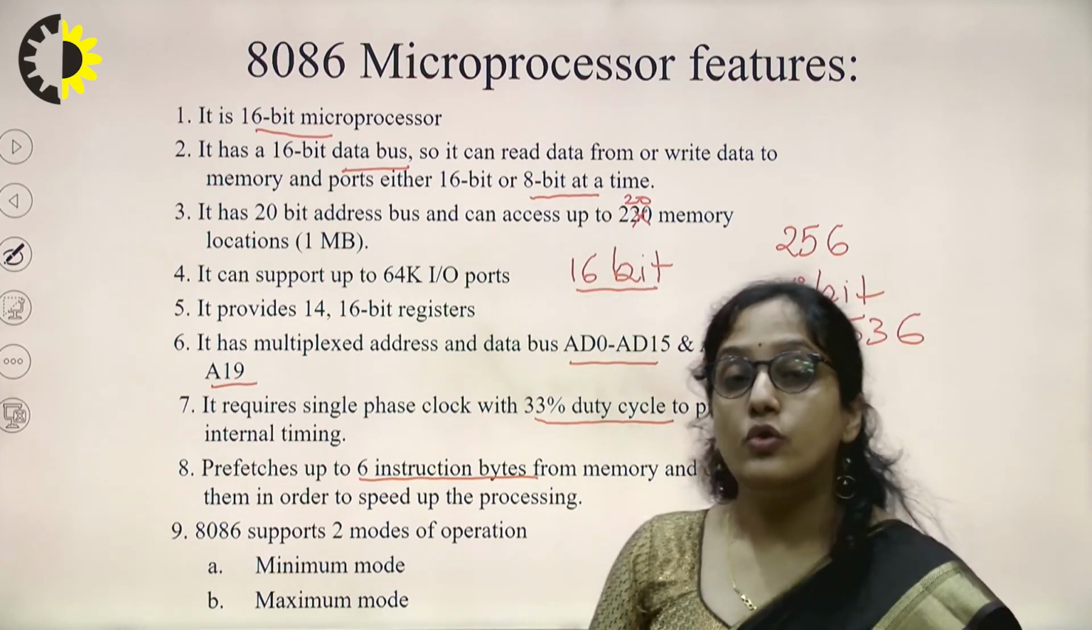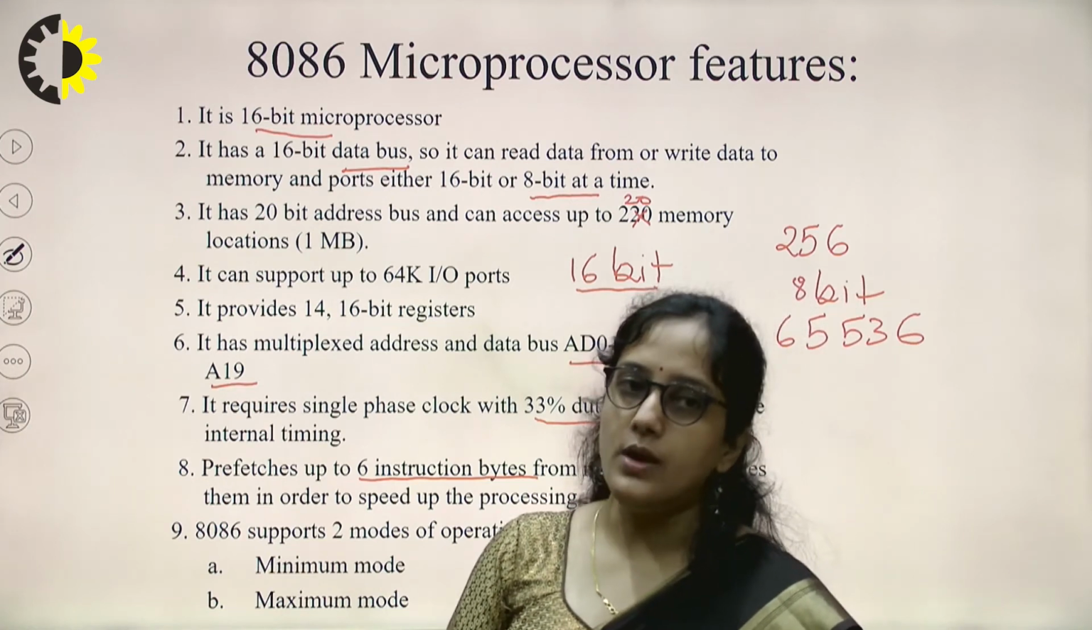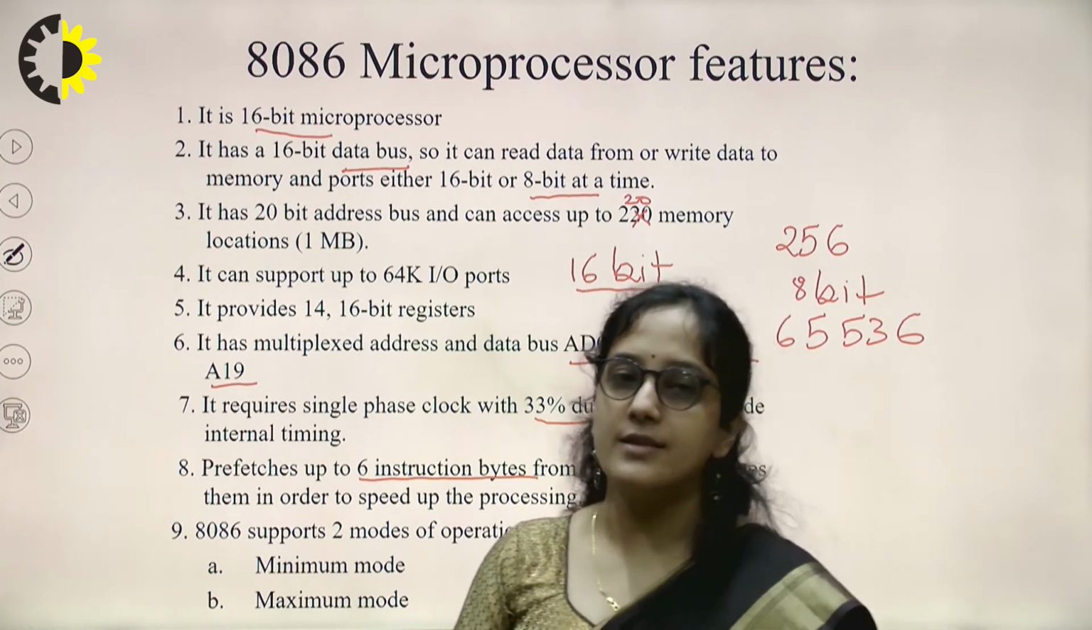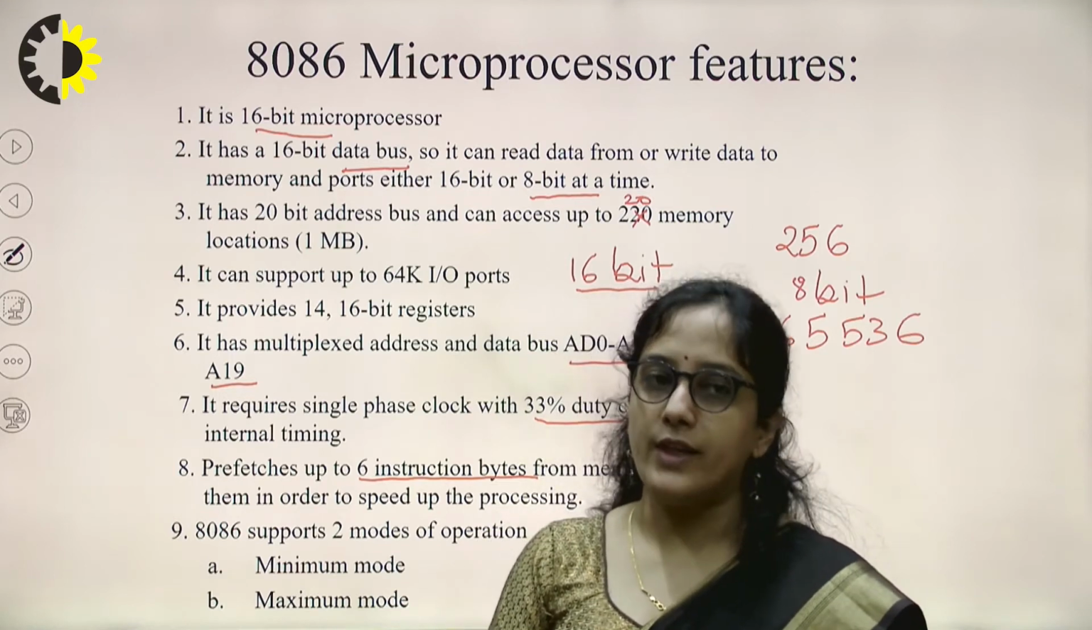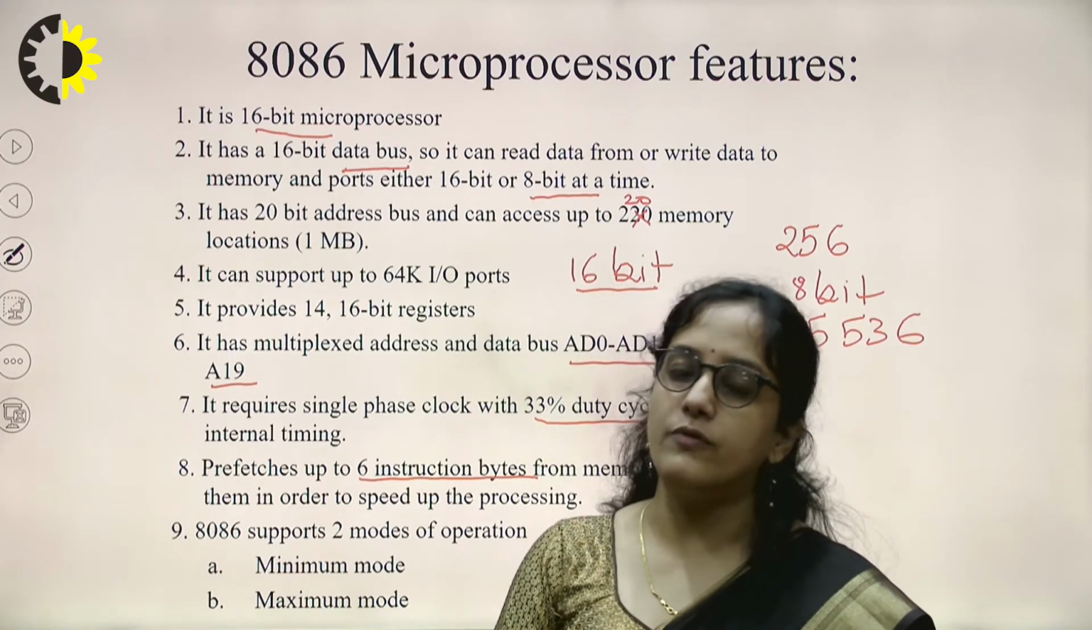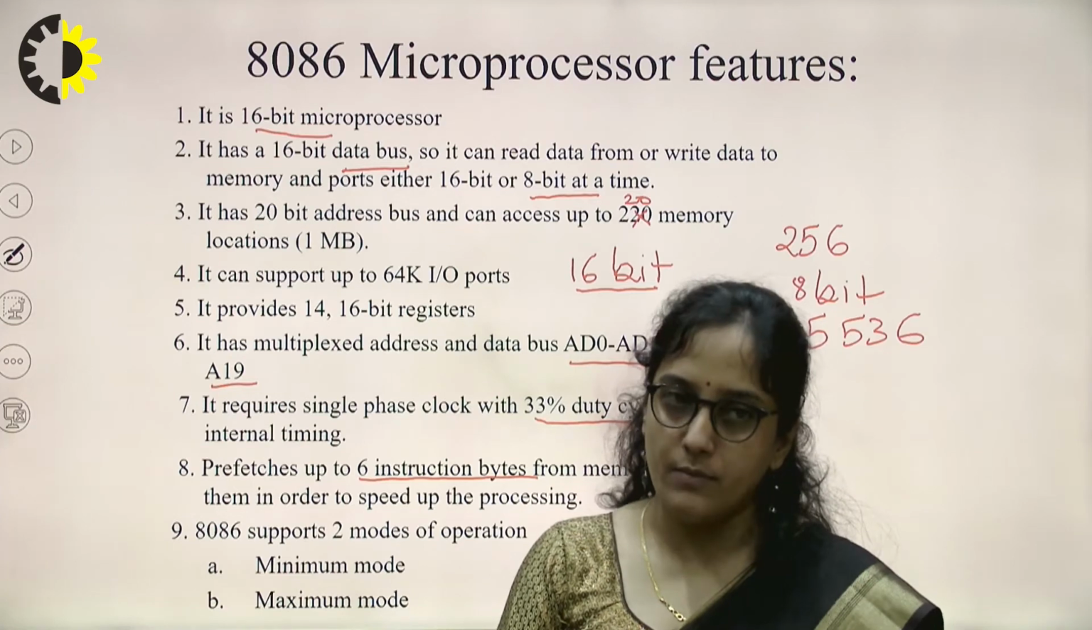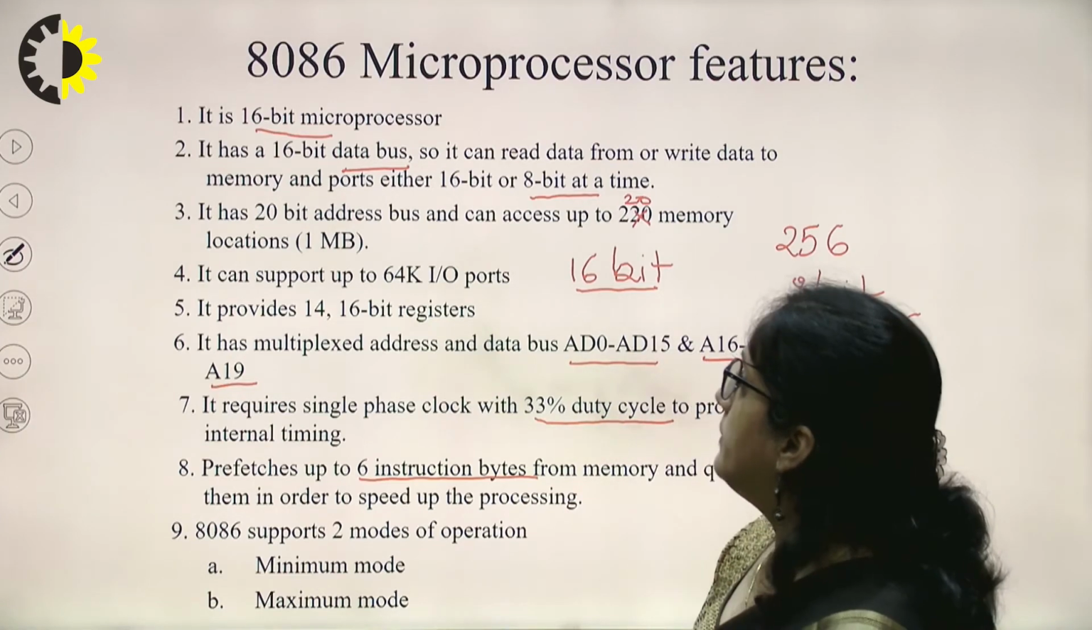8086 can support two modes of operation. One is minimum mode and one is maximum mode. So we can say there are two operating modes of 8086: minimum mode and maximum mode.